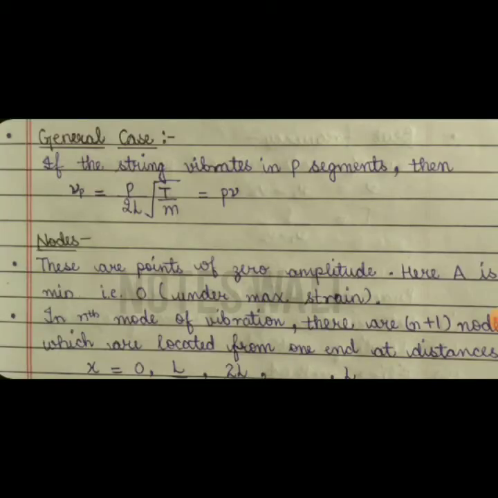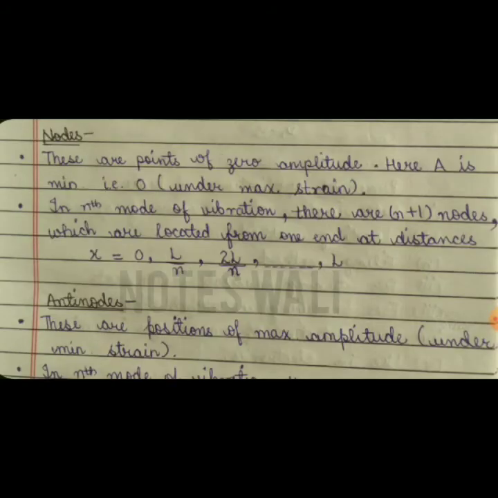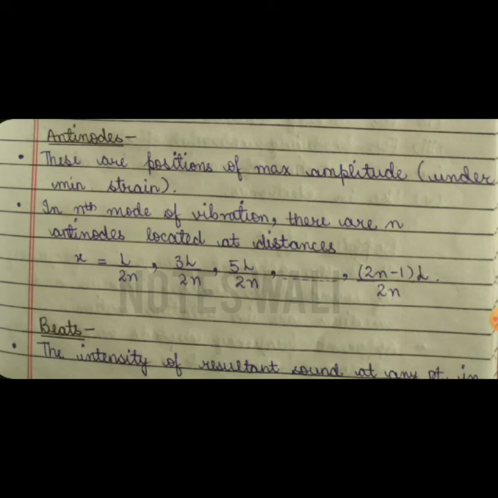In the general case, we can say that if the string vibrates in p segments, then its frequency should be p into nu. Now we are going to talk about nodes and antinodes. Nodes are points of zero amplitude, and these points are under maximum strain. In the nth mode of vibration, there are n plus 1 nodes. Antinodes are those positions which are under minimum strain and have maximum amplitude. In the nth mode of vibration, there are n antinodes.